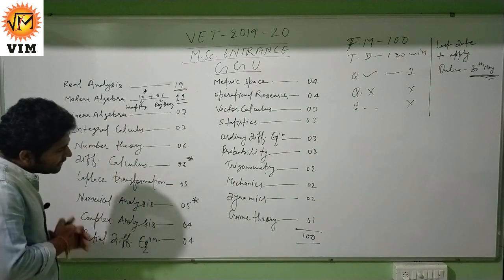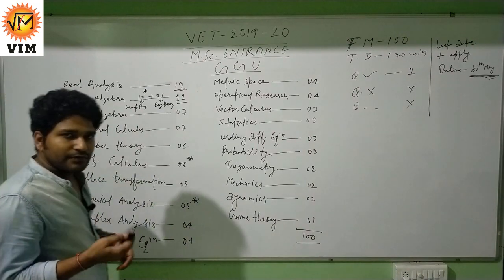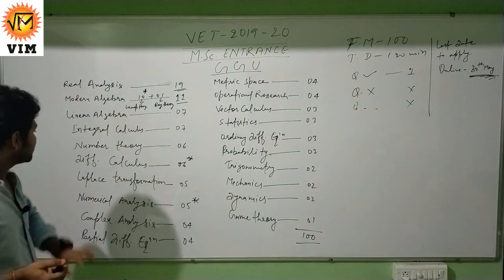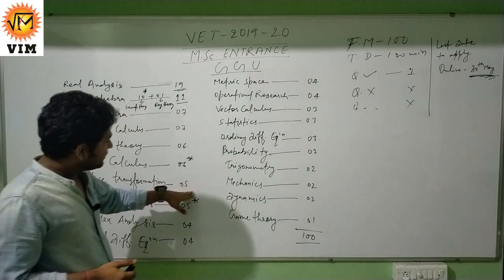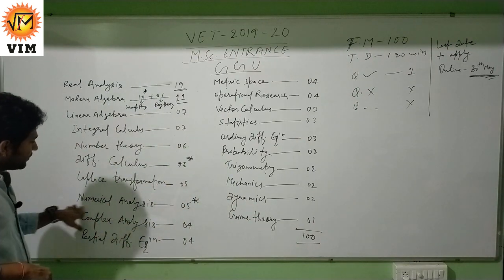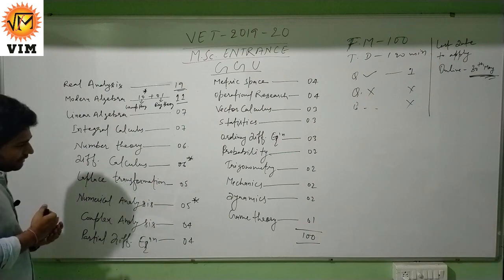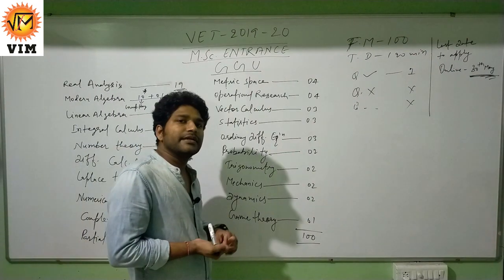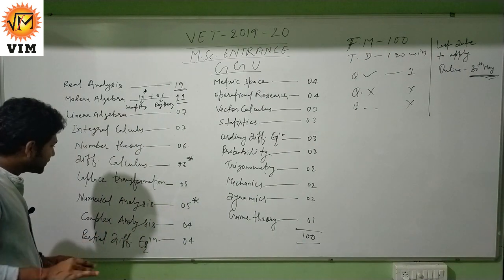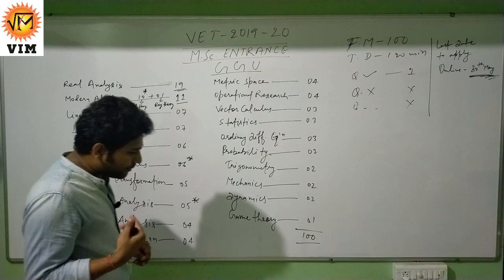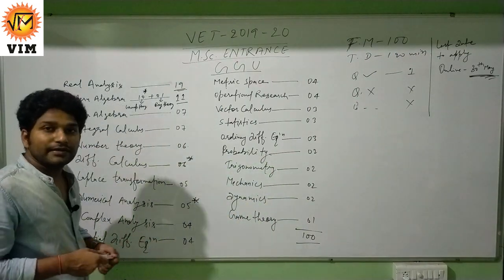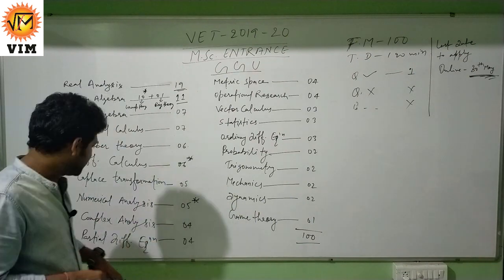From differential calculus, 6 questions were asked, to find the pedal equation of some standard curves, polar subnormal of a curve, and also to find the radius of curvature. From Laplace transformation, 5 questions were asked, of a very basic type to find Laplace and inverse Laplace. From numerical analysis, 5 questions were asked, from the properties of the Newton-Raphson method, Regula-Falsi method, and also from interpolation. From complex analysis, 4 questions were asked, on the basic properties of complex numbers, complex integration, Cauchy-Riemann equations, and also bilinear transformation.